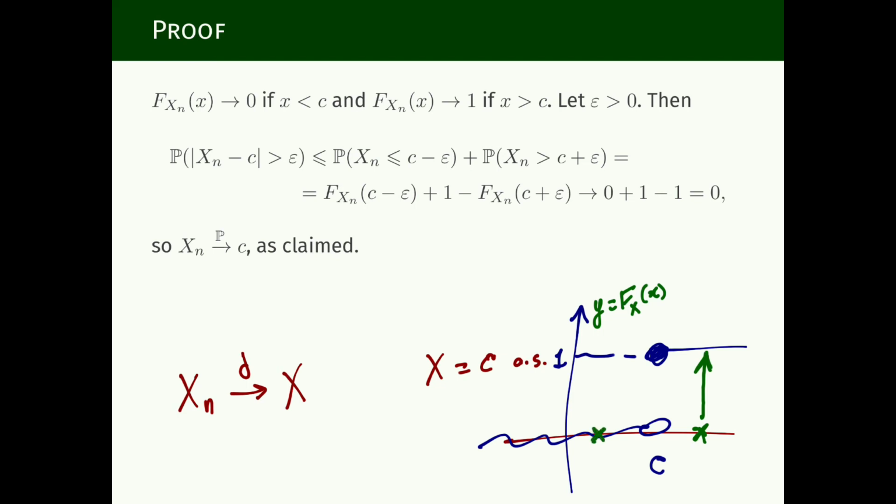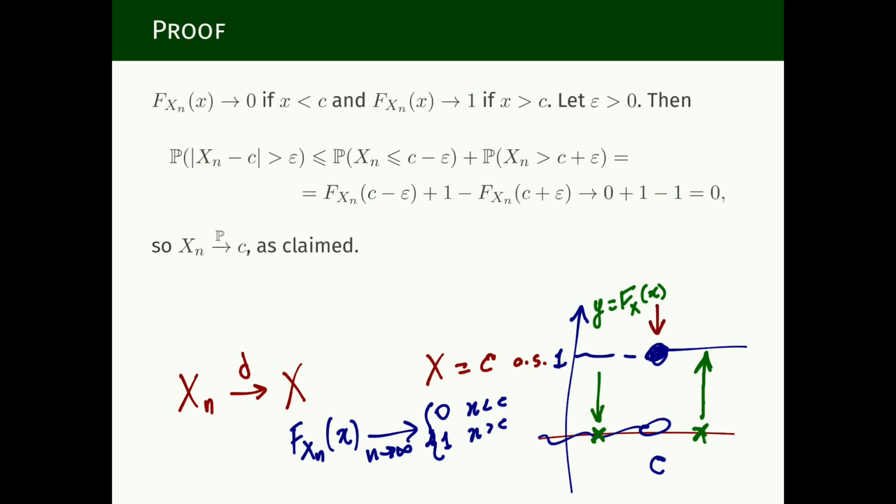For any number smaller than c, it has to converge to 0, as n tends to infinity. Convergence in distribution doesn't say anything about what happens for x exactly equal to c, but it does not really matter. So this is what is written here: F_{X_n} converges to 1 for x larger than c and converges to 0 for x smaller than c.